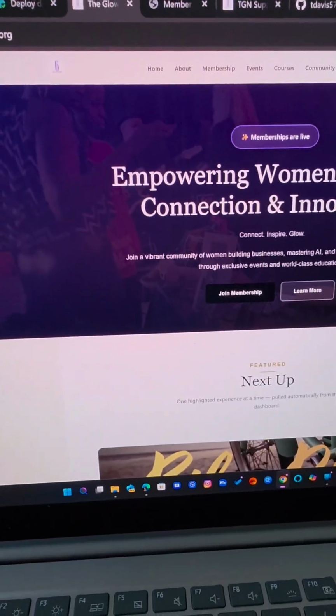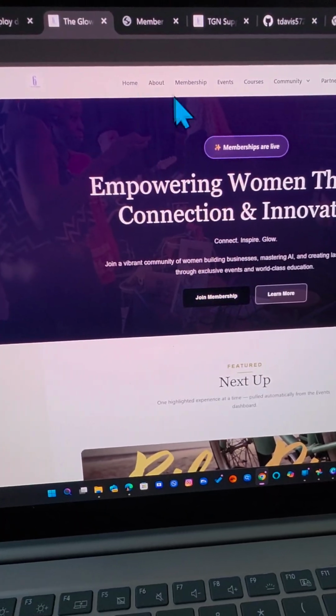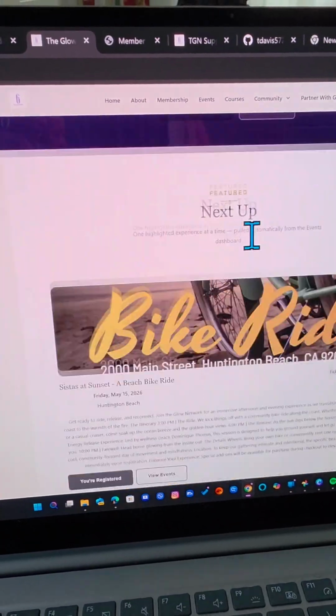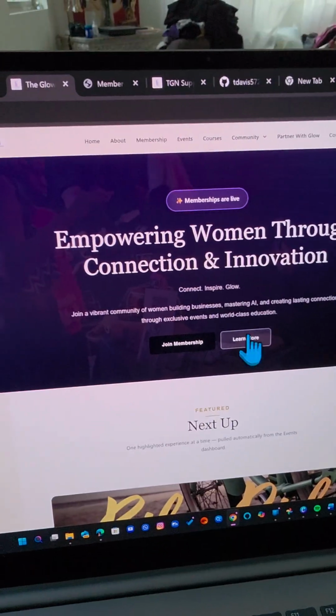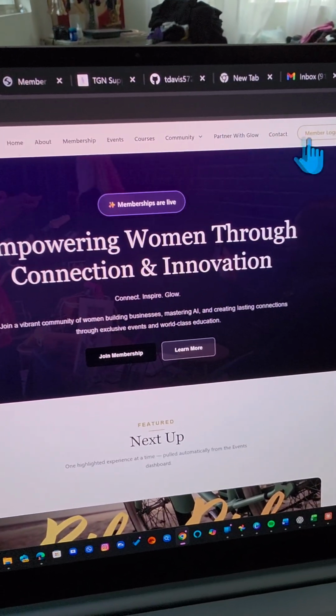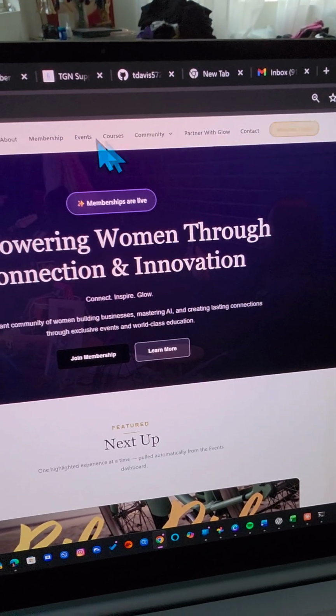So my idea was to create a self-healing site. And I want to show you what I mean by that. So let me take you through the whole journey so you can understand. This is the main site. So the main site has all the events that we have coming up, the membership, and then you can log in as a member here.